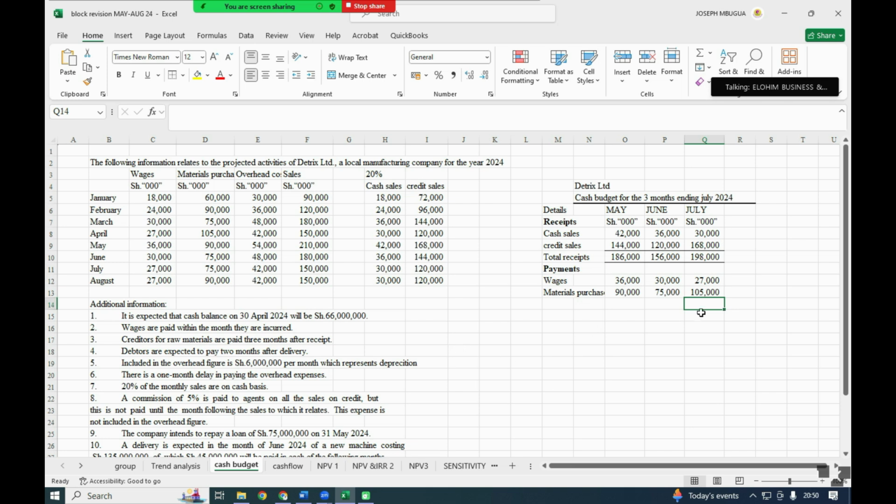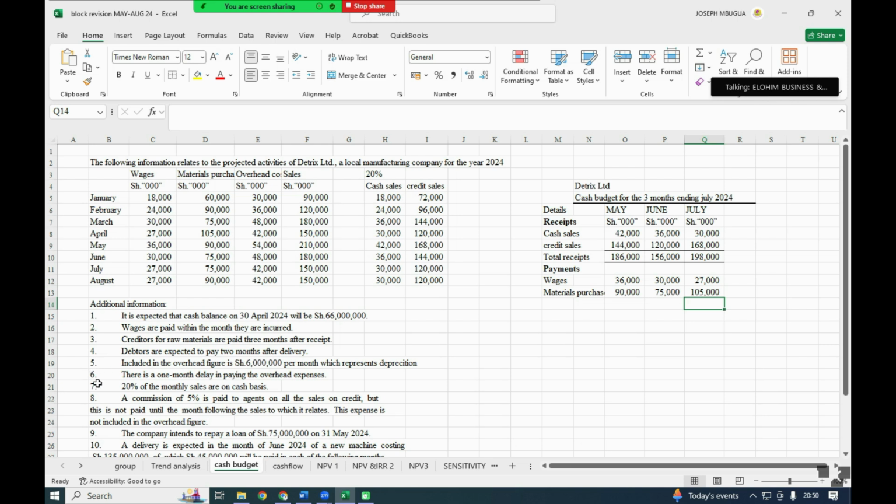Then the next one, after we have done that, that is for the creditors. We are done with wages, we are done with creditors, we are done with debtors. We are having now in note number 5, where we are told included in overhead figure is 6 million per month, which represents depreciation. So we know depreciation is not cash, it's a non-cash item. Therefore, we are not paying for depreciation. This one we shall eliminate.